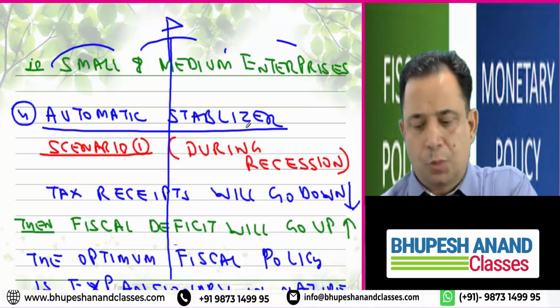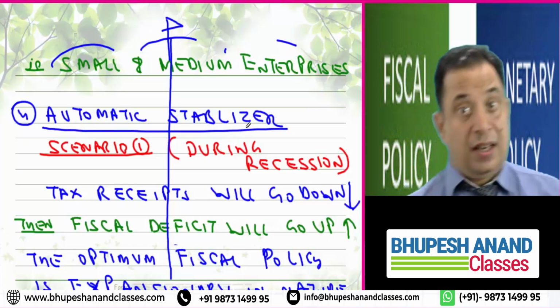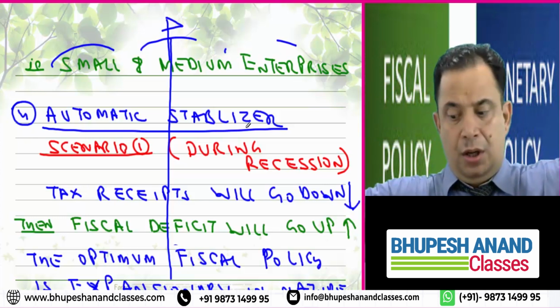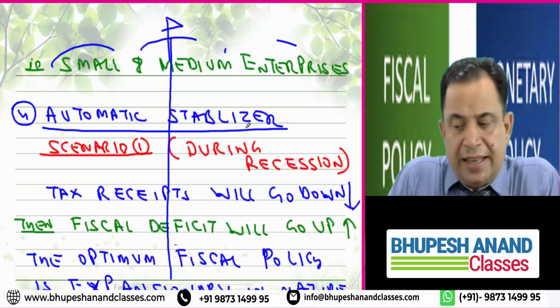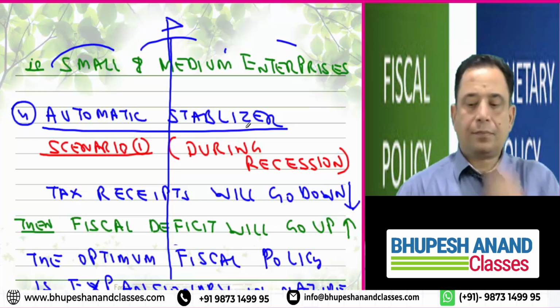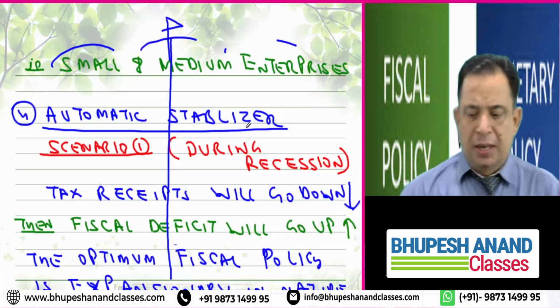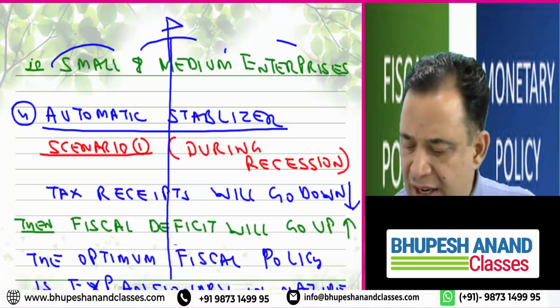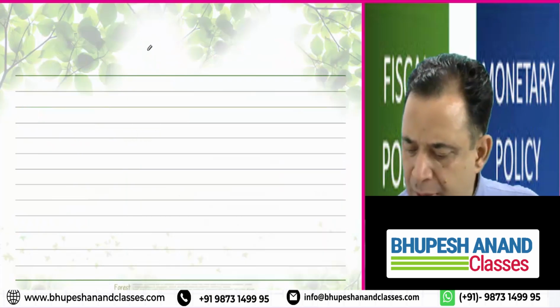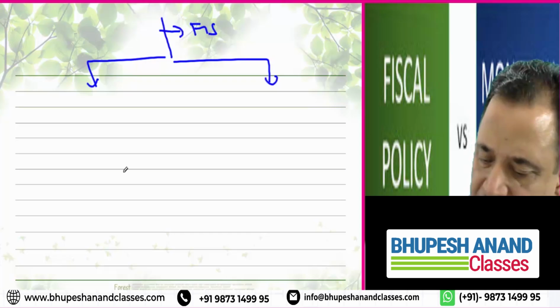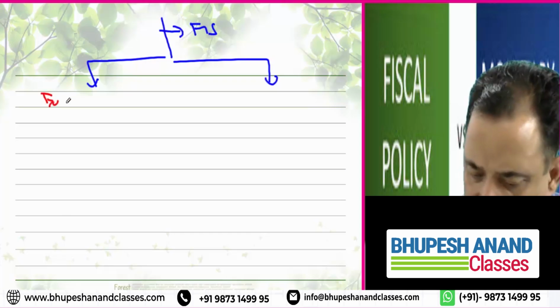So please write the fourth point, automatic stabilizer. In this, the government will not take any decision, automatically things will adjust. Scenario 1: during recession, the tax receipts will go down, the fiscal deficit will go up, and the optimum fiscal policy is expansionary in nature. Now, can you tell me how many types of fiscal policies there are?